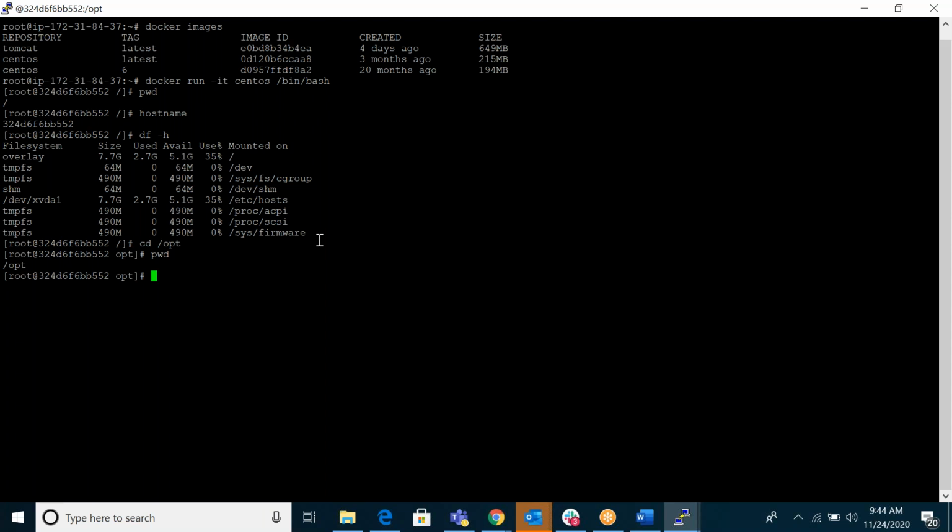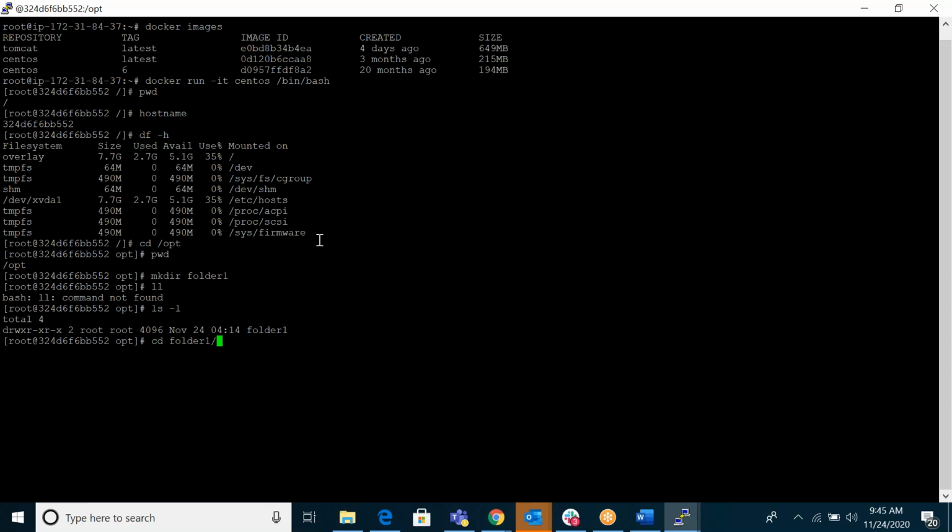Here I can create files and directories. Folder one. I can see folder one here.